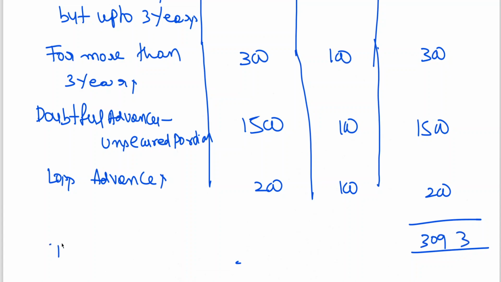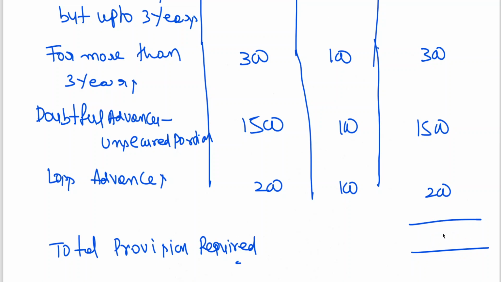Now here I am writing total provision required. I think last class we worked out one problem. Today we have worked out two problems. I think you will be able to do this if such a question comes in the examination. So model 2 also has been completed.